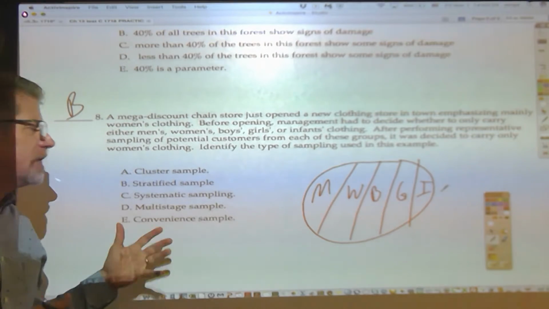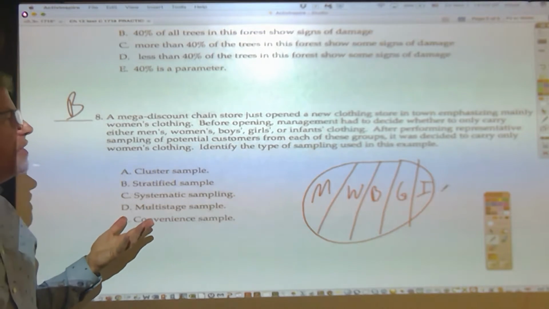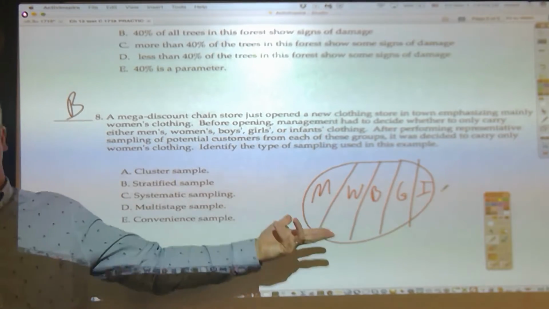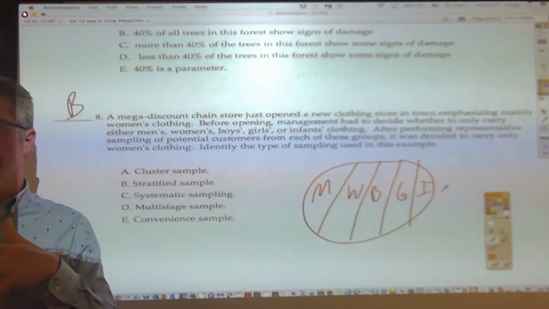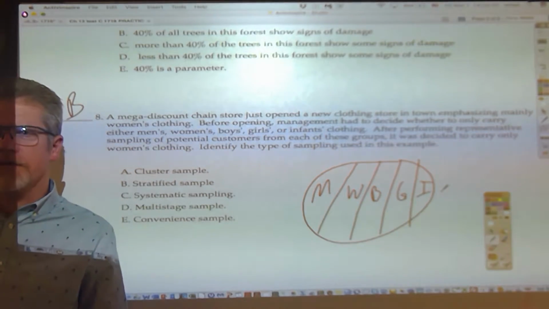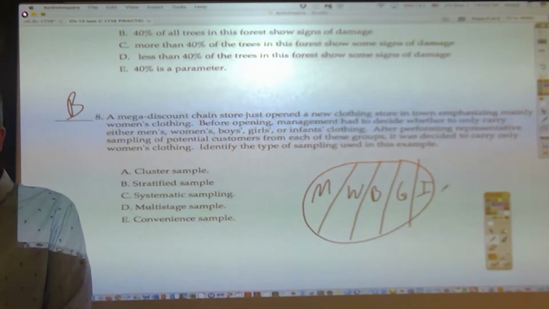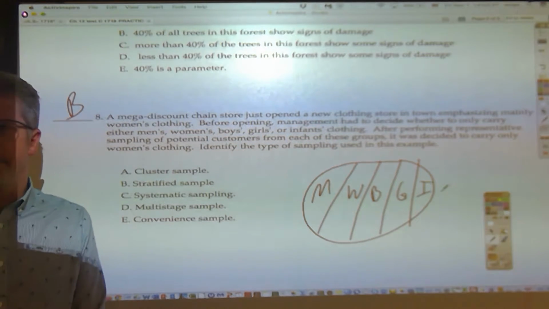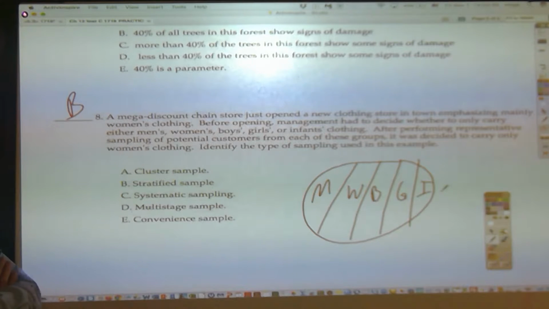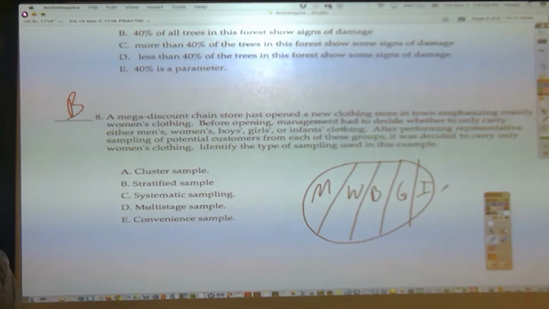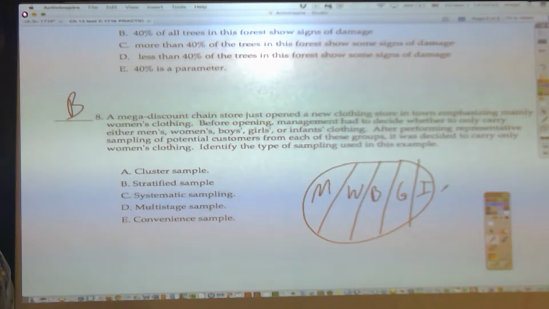So, I don't know if that answers your question. You asked about number 8. So I said some things that came to my mind. Has any of your confusion been cleared up, or are you okay now, or would you like to ask a follow-up question? Well, I said convenience because it says that they're mainly emphasizing women's clothing, and then they ask potential customers. So I was assuming their potential customers would probably be women since they're mainly emphasizing women's clothing.